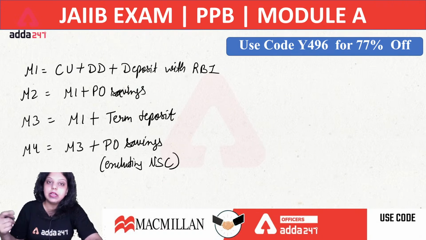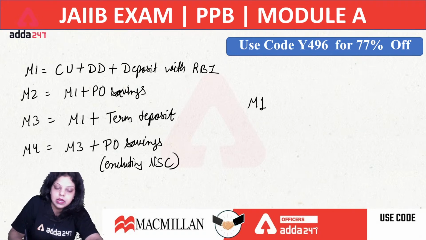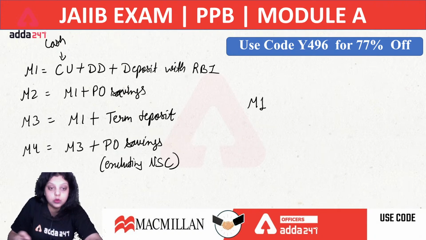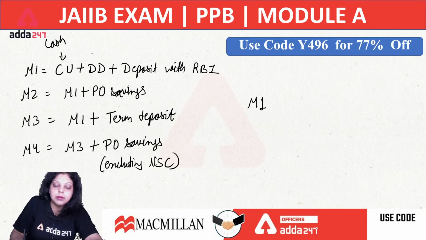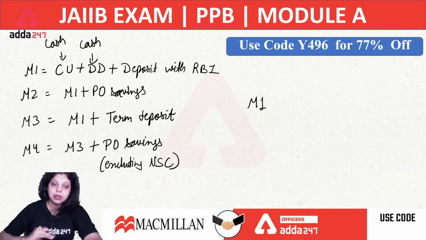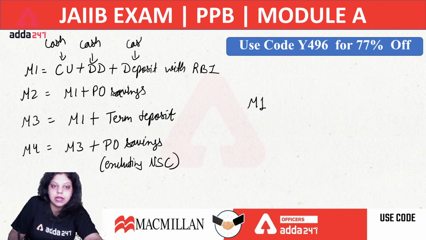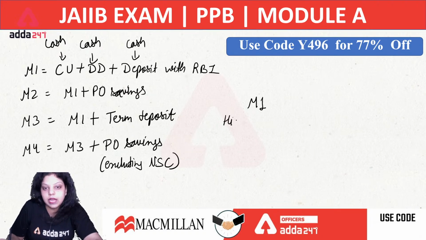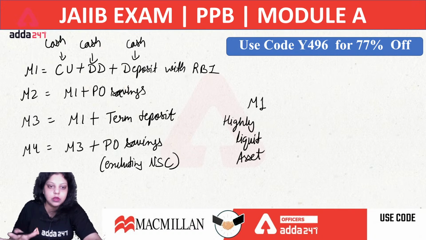Whenever we are talking about liquidity, highly liquid assets, M1 is the highly liquid asset because the currency unit which is with the public is in the form of cash, notes and coins. Demand deposit, current account and savings account cover the cash of the public and it can be withdrawn on the demand of the public, so it can be easily converted into cash. Now deposit with the RBI is also in the form of cash, that's why M1 is the highly liquid asset in the alternative measures of money supply.